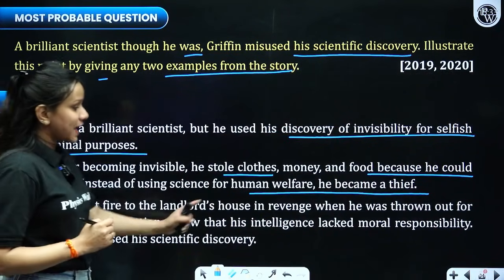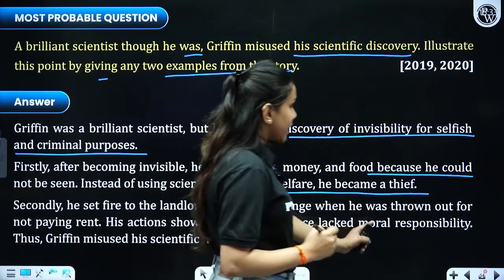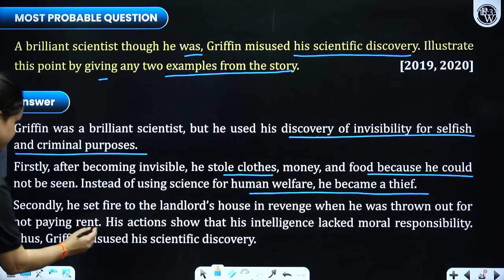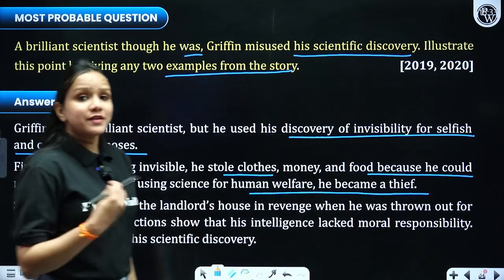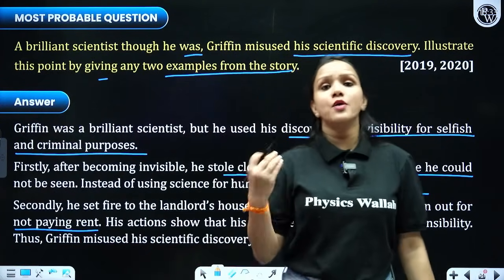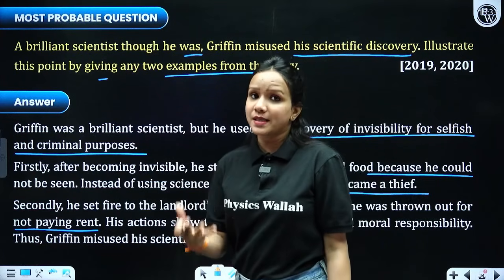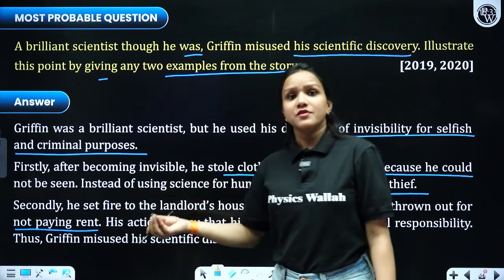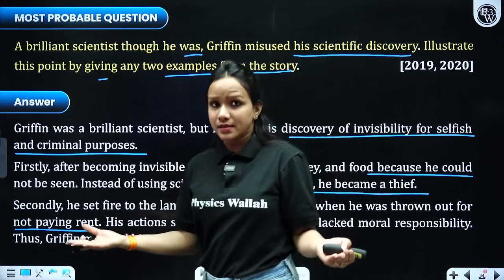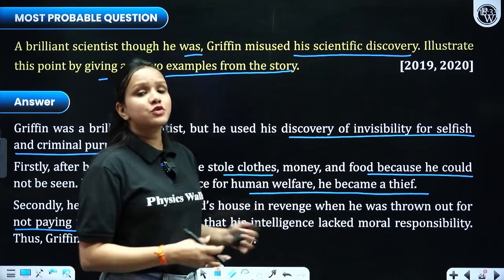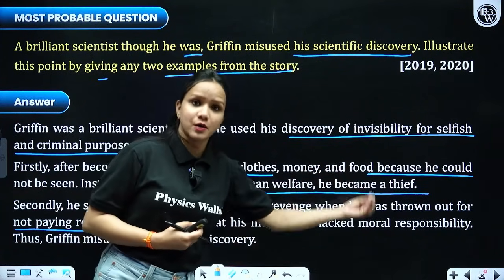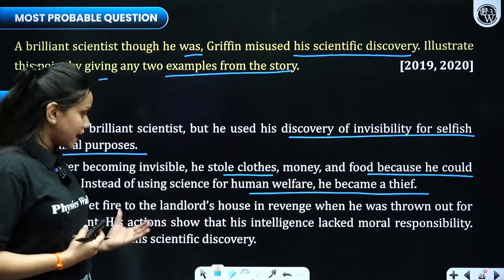Secondly, he set fire to the landlord's house in revenge when he was thrown out of the house for not paying rent. So wherever he was staying, he set the whole house on fire just because he could not pay the rent and he was asked to vacate it. So out of his anger, as he was mad with anger, he was so short-tempered that he set the whole house on fire, which should not be done, right?